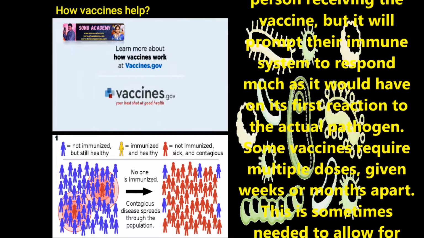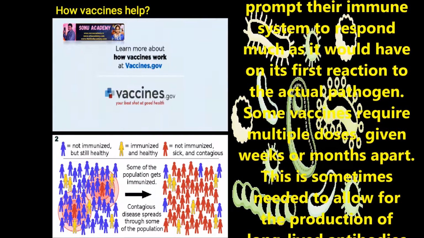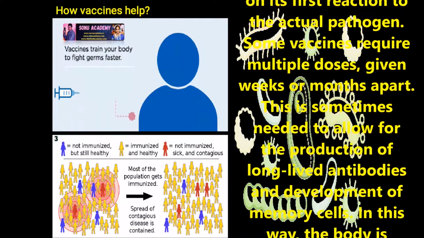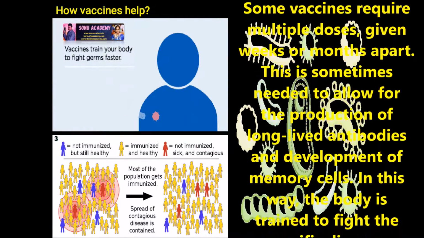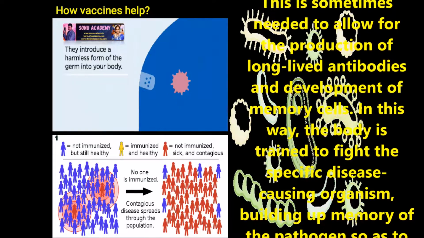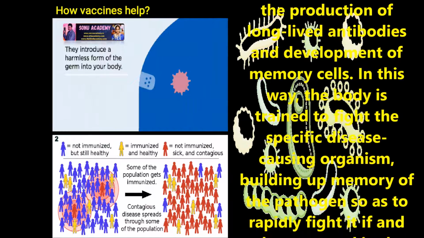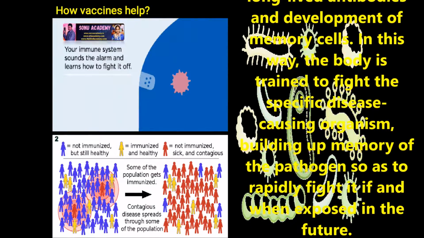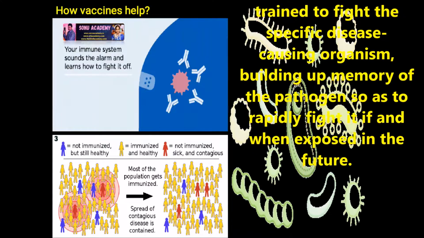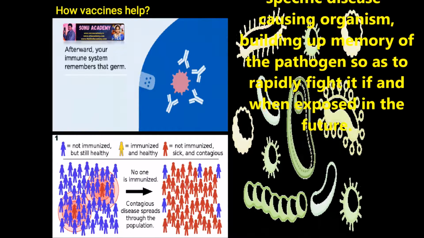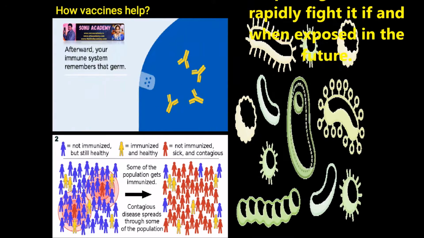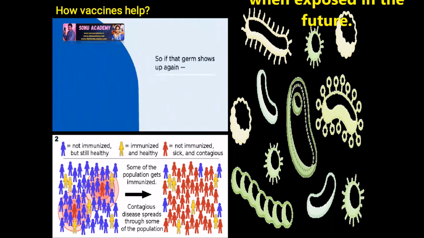But it will prompt their immune system to respond much as it would have on its first reaction to the actual pathogen. Some vaccines require multiple doses given weeks or months apart. This is sometimes needed to allow for the production of long-lived antibodies and development of memory cells. In this way, the body is trained to fight the specific disease causing organisms, building up memory of the pathogen so as to rapidly fight it if and when exposed in the future.